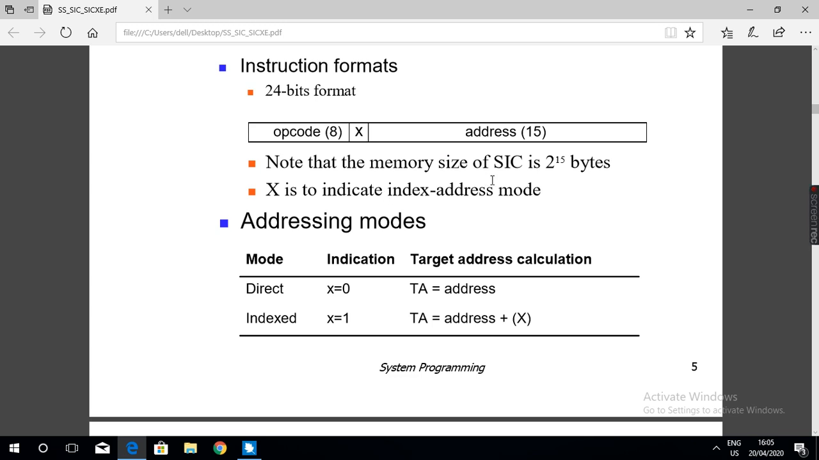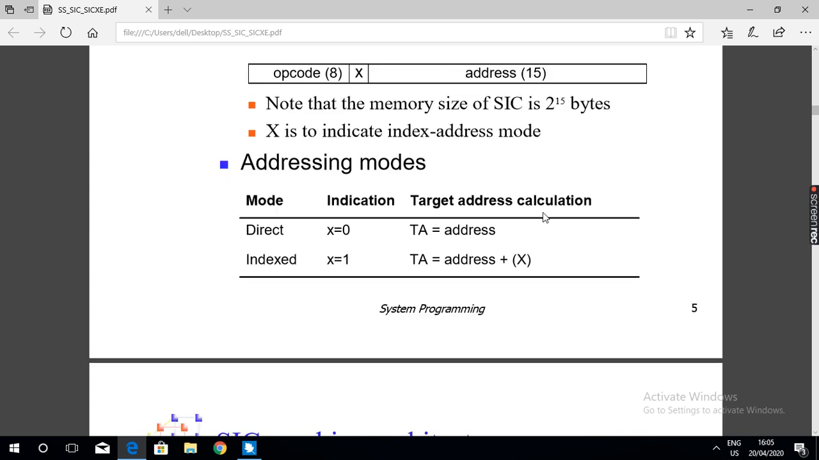So you know the memory size of SIC is 2 raised to 15, that is 32,768 bytes. So 15 bits are reserved for the address. Okay. Next, addressing modes.